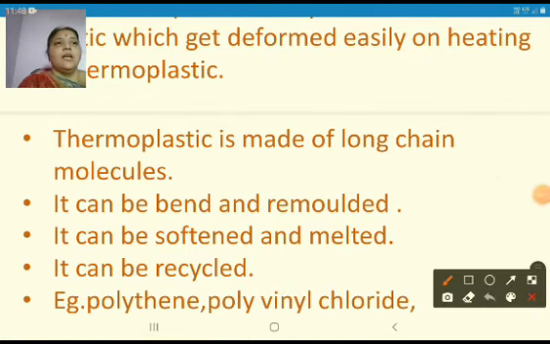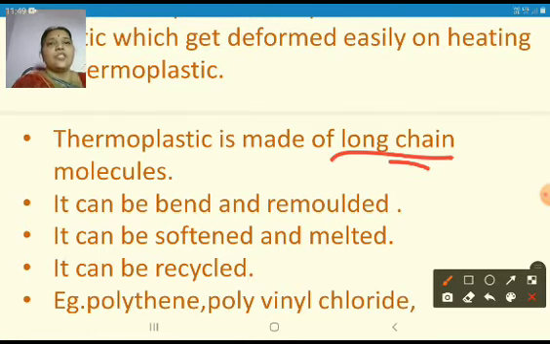Thermoplastic is made of long chain molecules. In the previous slide we have seen the long chain and cross-linked arrangements, and thermoplastic has the long chain arrangement. As it is a simple long chain, it can be easily melted and deformed when heated. Now we'll see the other features. It is made of long chain molecules, that means monomers.